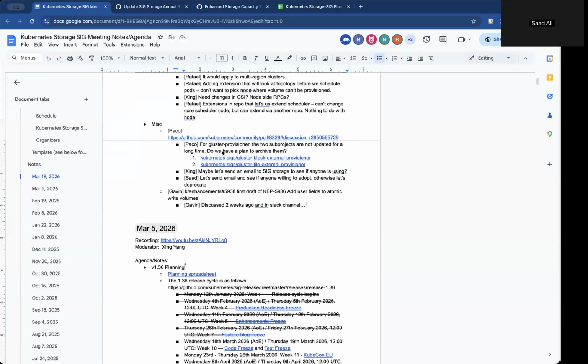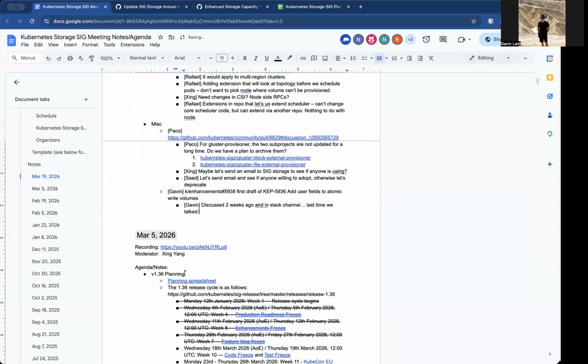Sorry, go ahead, Gavin. So you discussed two weeks ago and in the Slack channel. What's new, or what's the ask? So last time we talked about some alternatives. Michelle proposed an alternative and added some more analysis.